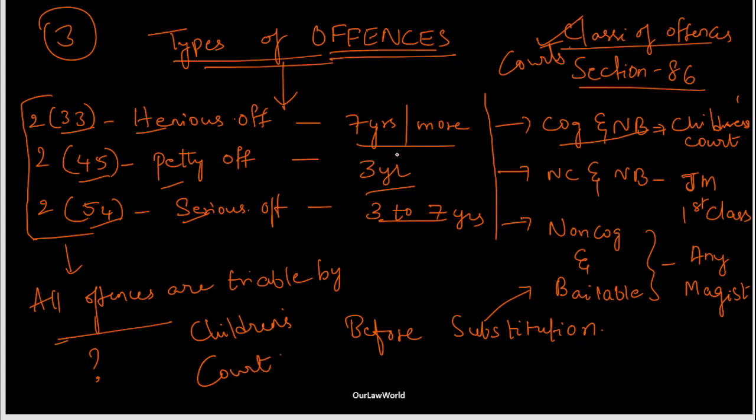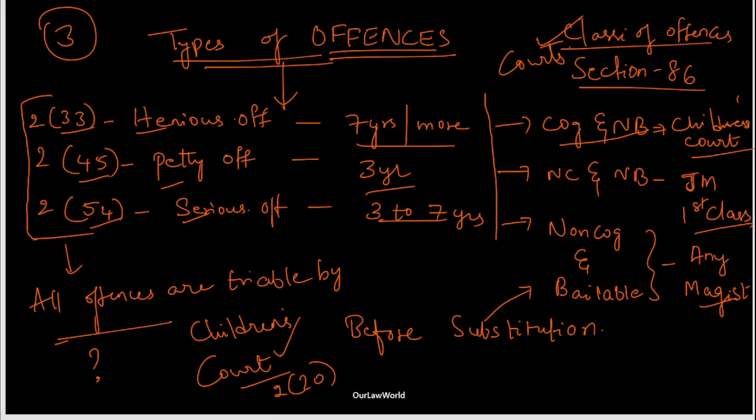So this is the before concept and this is the after concept. All these 3 offences and 3 courts which I have mentioned were before substitution, and at present all the offences are triable only by children's court. Section 2 of subclause 20 deals with the definition of children's court.